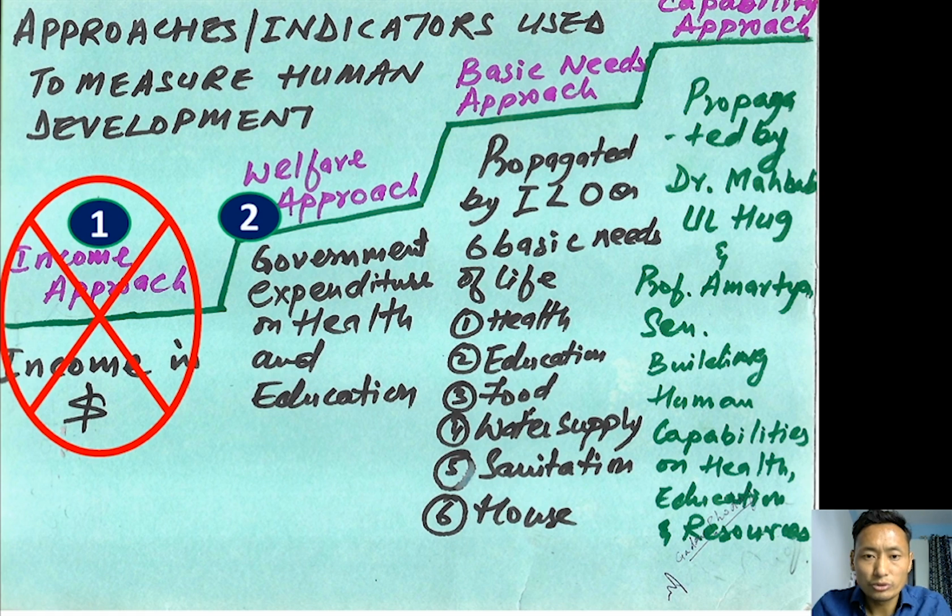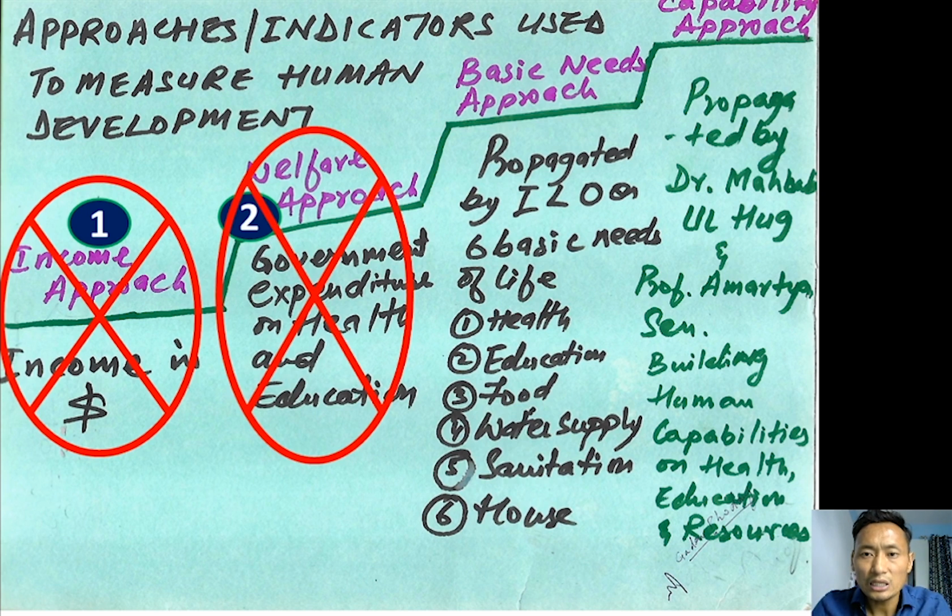The welfare approach is mainly concerned with government expenditure on health and education. Here they are mostly concerned with the government's role in development. Because of that, again it has some limitations. Later on they adopted another approach, called the basic need approach to human development, introduced by ILO, the International Labour Organization.